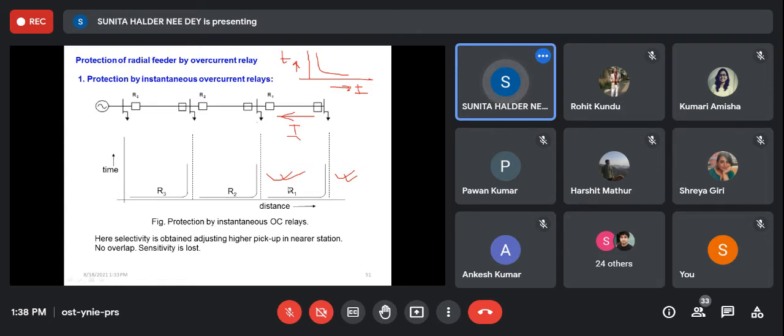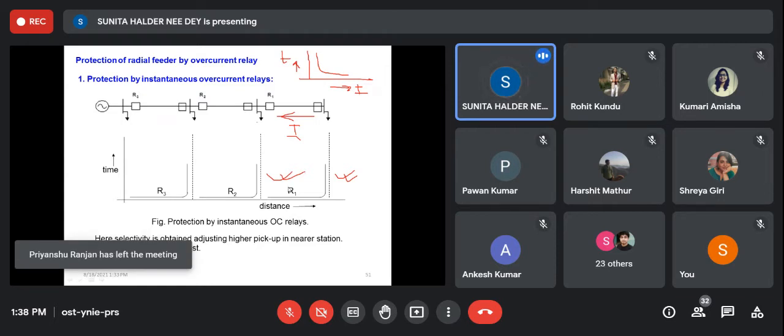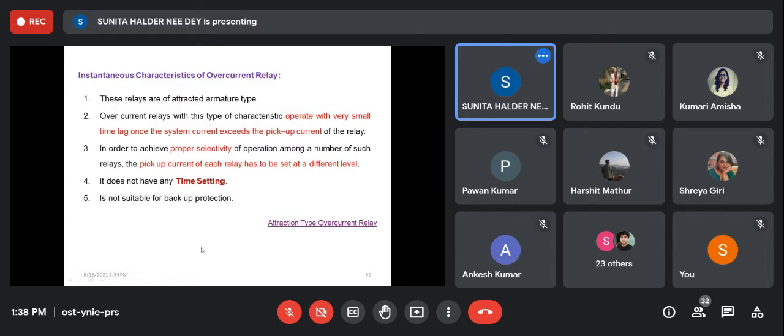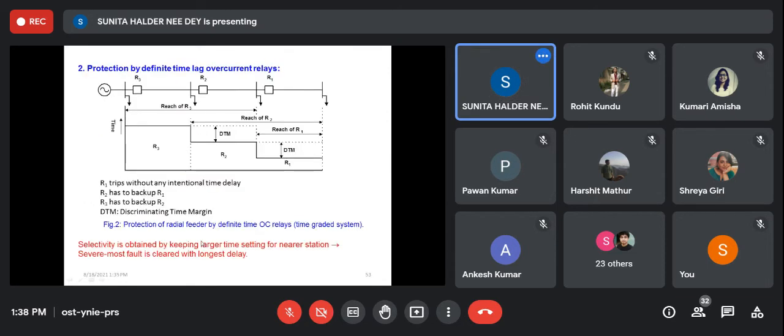So in that case, we need an instantaneous disconnection. So that may be provided by instantaneous type overcurrent relay. So what is the application? For earth fault protection of generator or other equipments. Whatever I have discussed, it is written here.